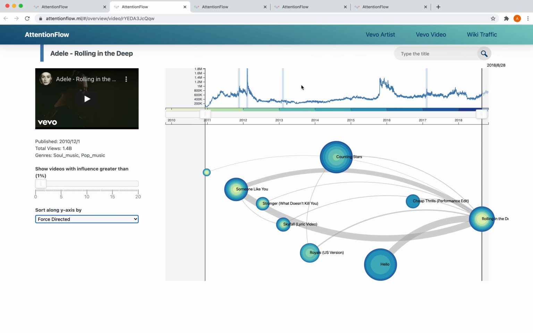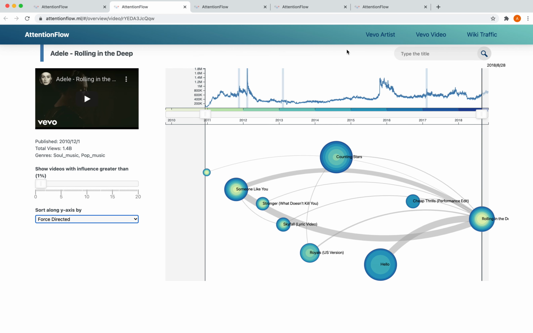Finally, on the top panel, we also mark external events that could have an influence on the traffic. For example, when we hover over the first peak here, we can see that that peak coincides with the Grammy Awards in 2012, during which Adele received 3 Grammys. And that was the external event that led people to go to YouTube and listen to Rolling in the Deep.